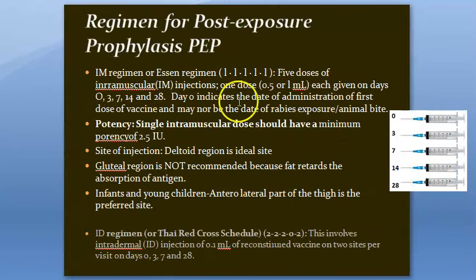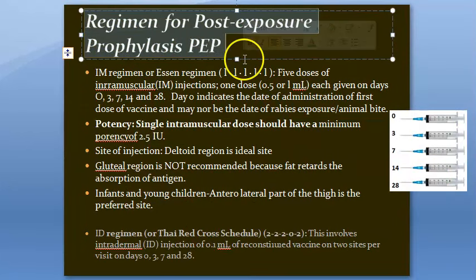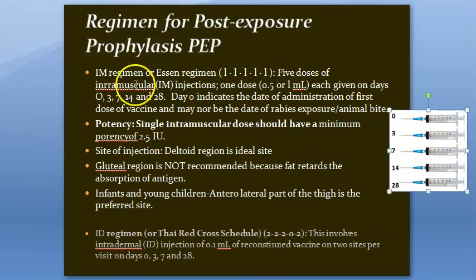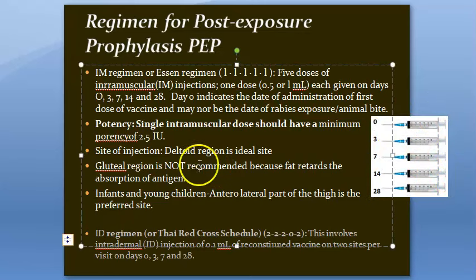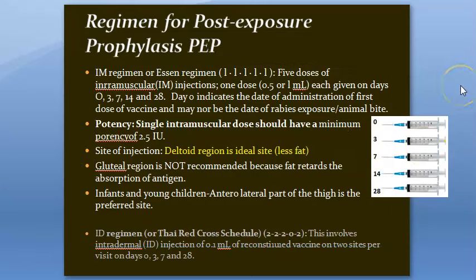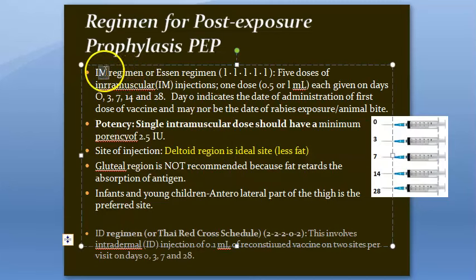Let's look at the regimen for post-exposure prophylaxis. How many injections have to be given? Mainly intramuscular, remember. It is given to the deltoid region because fat is less there. Gluteal region will have more fat, so they don't prefer gluteal region. So deltoid region is ideal because there is less fat. You know where your deltoid is, right? Shoulder. Okay. So this is IM regimen. IM regimen means intramuscular route.